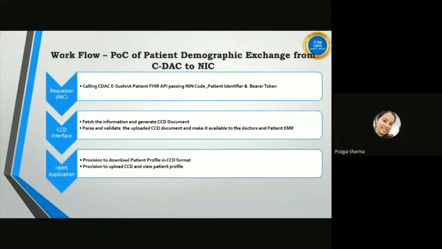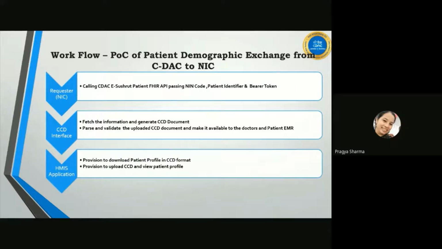Right now, the status is that we are able to communicate the patient resource for sharing the patient demographic information with NIC. What we have done while working from CDAC to NIC: NIC calls the CDAC's API, passing the NIN code, patient identifier and the bearer token.